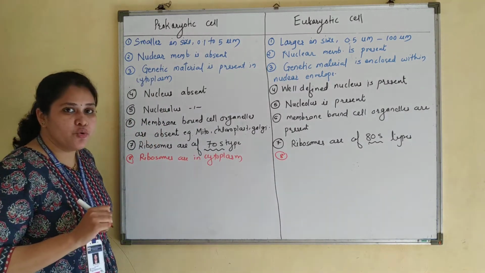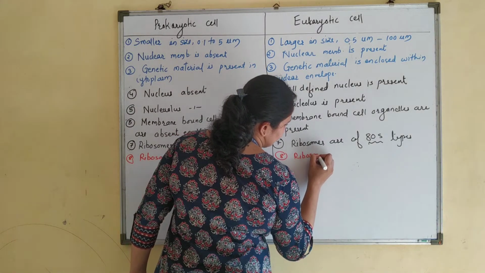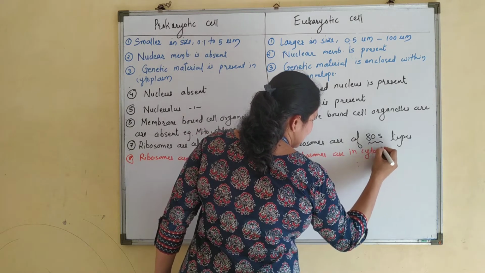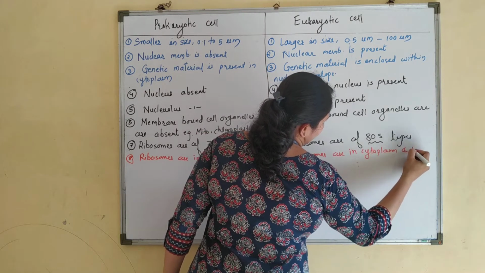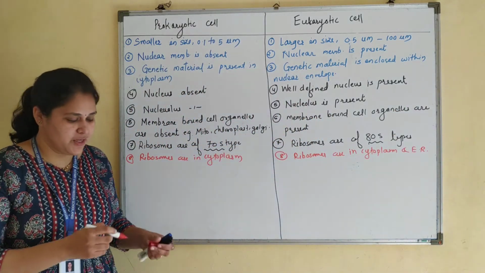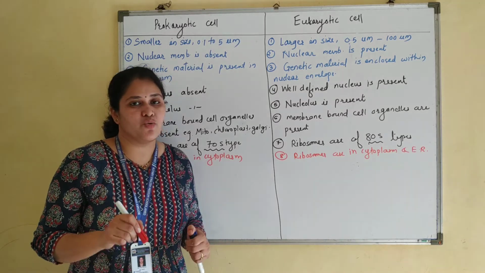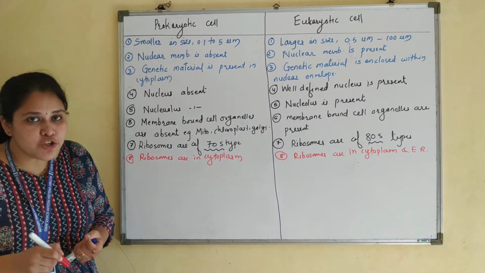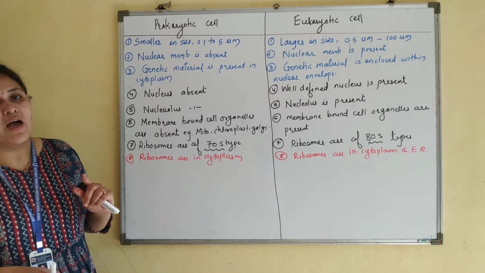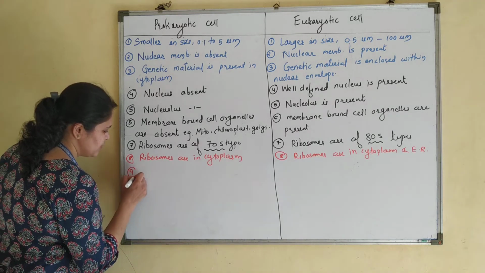Whereas in case of the eukaryotic cell, ribosomes are in the cytoplasm as well as on the endoplasmic reticulum. We have learned about the rough endoplasmic reticulum. So they are present in the cytoplasm and also attached to the endoplasmic reticulum. Now let's see the next difference.